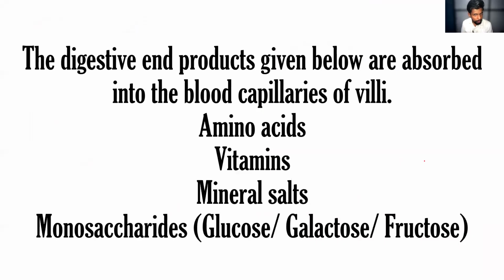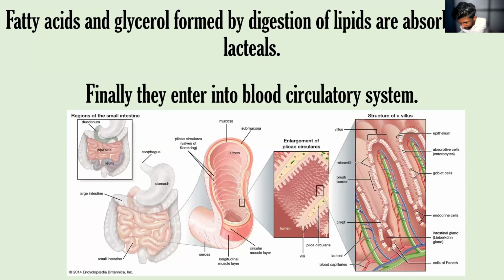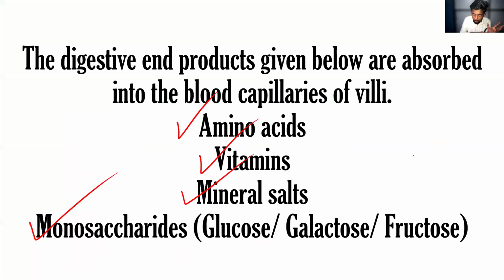Okay, so here all the food has been converted into amino acids, monosaccharides, glucose, galactose, fructose, fatty acid, and glycerol. All the food has been converted into simple organic compounds. So out of those simple organic compounds, the amino acids, vitamins, minerals, and monosaccharides are absorbed into the blood capillaries. You can see the blood capillaries here, the blue and the red color. So what are the substances? Amino acids, vitamins, minerals, monosaccharides.